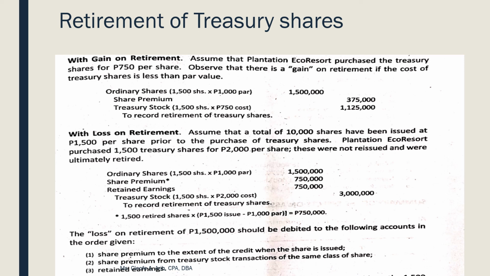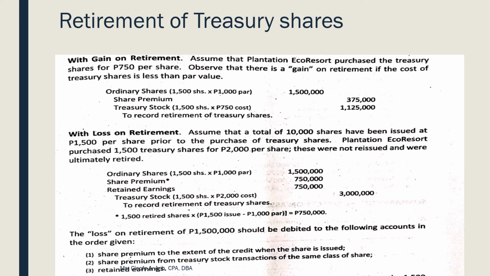Okay, the assumption there is initially issued mo siya at 1,500. Ayun o, nandun sa taas. Assume that a total of 10,000 shares have been issued at 1,500 per share. So, yung 1,500 na treasury na binayback mo is kasama nung 10,000 before na naibenta mo at how much?